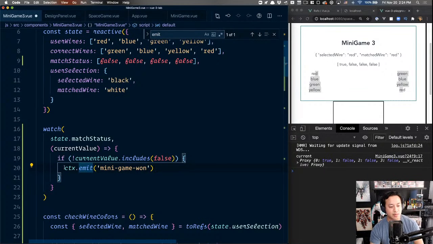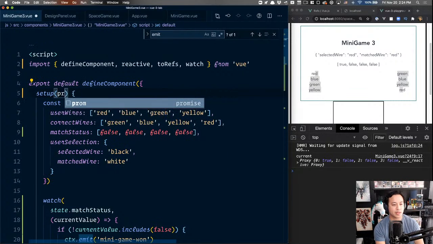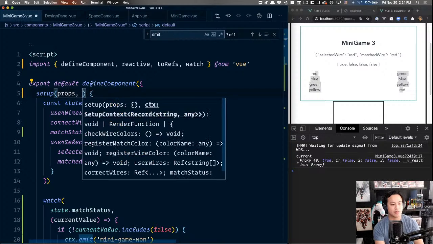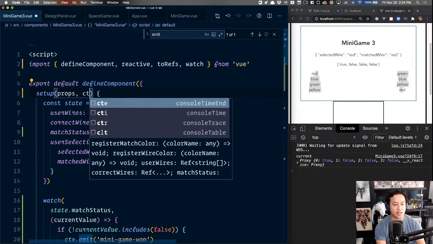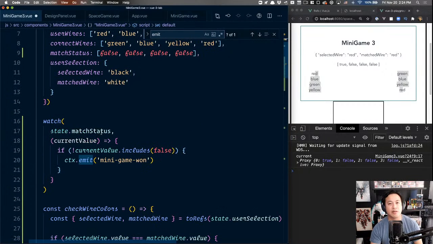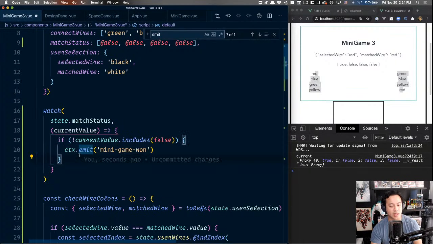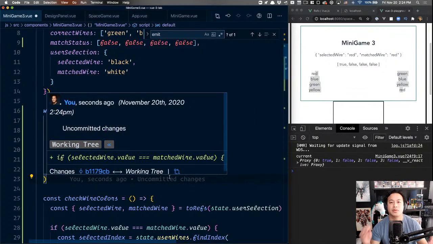And so we need this context piece, which is the second argument to setup that I had mentioned in another stream. Just in case you're new, setup receives two different arguments: the actual props that the component receives, and then the context, which is the second argument, which contains things like the attributes, the slots, and the emit event. Not emit method. And so that's how in setup you would do it; if you were in options API, you would probably do this.$emit. This is going to be context.emit, and then you can destructure it to be even simpler. But again, I like to leave context on for people to figure out where it's coming from.